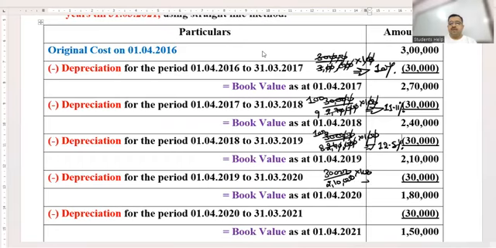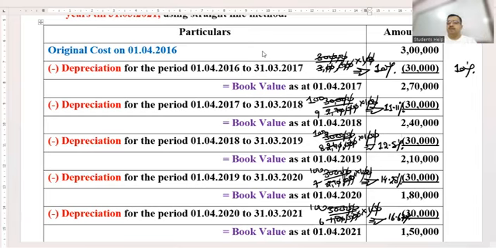Then, children, again 30,000 divided by 2 lakh, 10,000 into 100. 0 got cancelled. 3 sevens and 3 hundreds are 100 upon 7, children, which is approximately 14.8%. And again, children, 30,000 divided by 1,80,000 whole multiplied by 100. 3 sixes are 18 and 3 hundreds are 300. What is 100 divided by 6, children? 16.67.